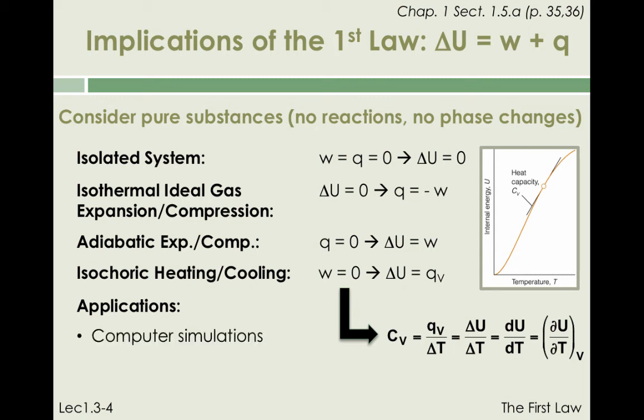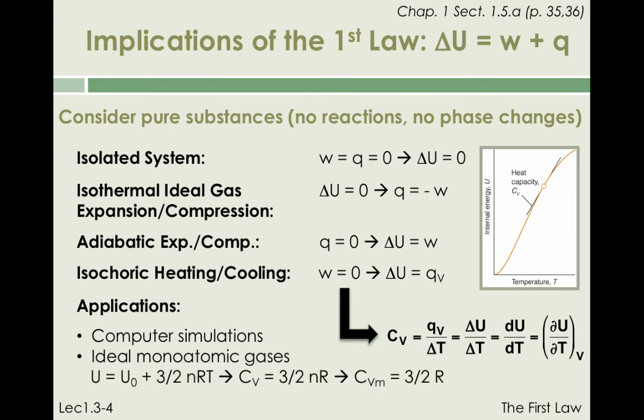However, such experiments can be carried out on computers, for instance, when we try to simulate the behavior of molecules. Another application of this concept is with theoretical treatments. For example, we briefly talked about the kinetic theory of gases.